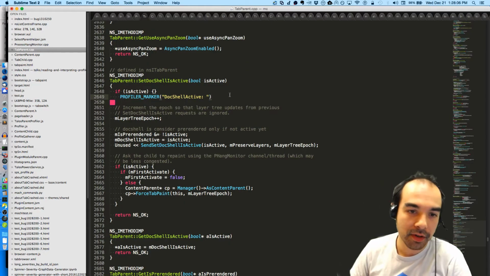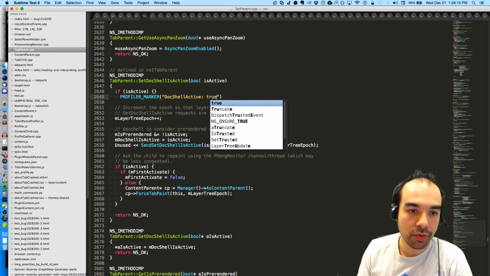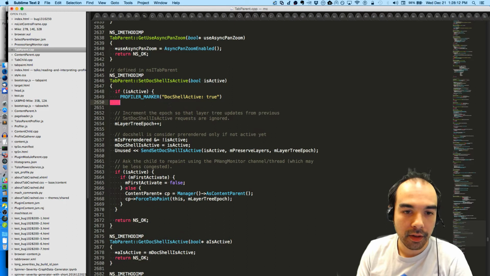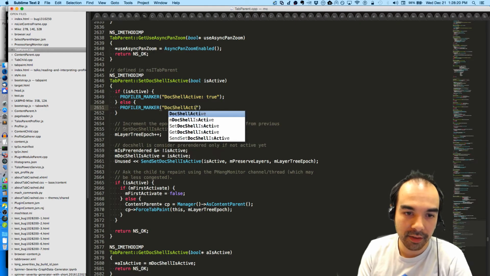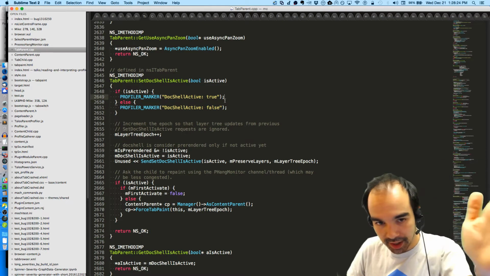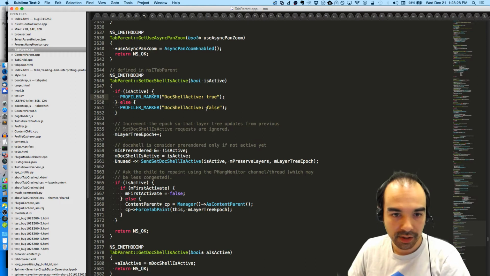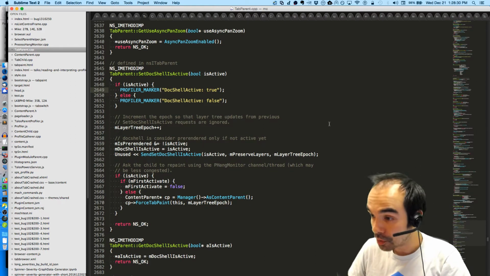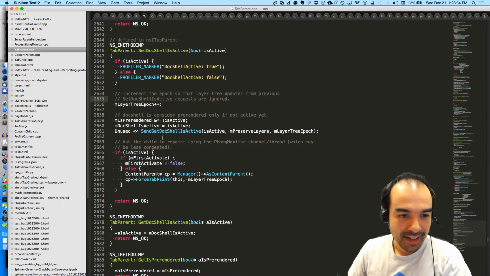So I'm going to add some markers here. Doc shell is active, true. And that's going to be set if the doc shell is being set to active. Doc shell active, false. So we're going to have these little timeline things, and if I'm activating a doc shell, we'll have a marker that says doc shell active true.